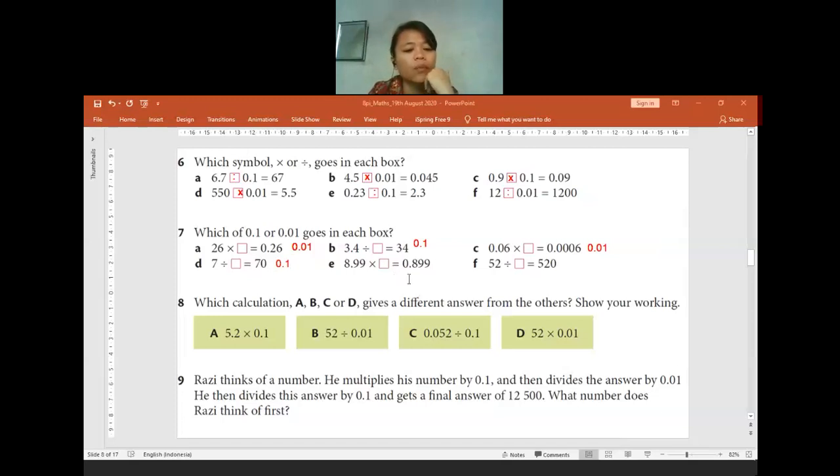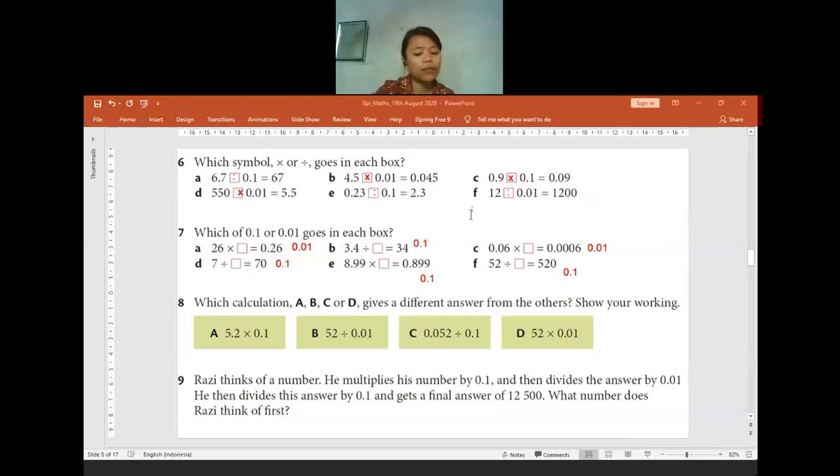For the question E, we have 8.99 into 0.899. So, what number will we use in this case? Yeah, we check 2 decimal places into 3 decimal places. One difference, so it will be 0.1. Now at the question F, from 52 into 520, we need to multiply it by 10. When we multiply the number by 10, it is the same thing as we divide the number by 0.1. Is there anyone having any question, or is my explanation still confusing?